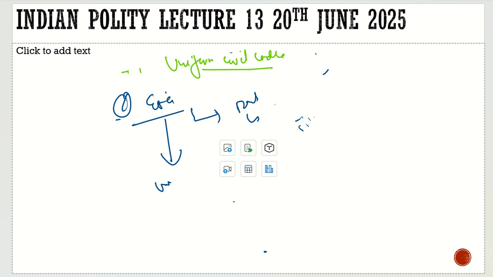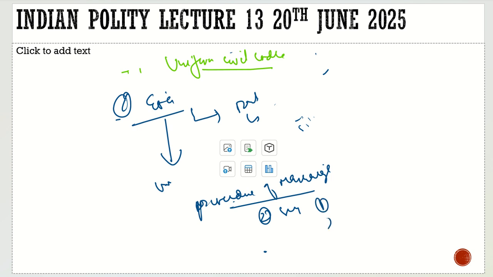For example, what is the procedure of marriage if you want to get married in Goa? There would be two signatures which you will have to give. First, when you decide, and second, when the marriage is solemnized. So these two signatures are there. But what about the Catholics? They have a little different procedure. It seems that there is an understanding between the Catholics and Goa's civil code. What is that? The first signature is necessary for them also, but if the marriage is in church, then there is no need for the second signature. Definitely there is discrimination against the other religions.